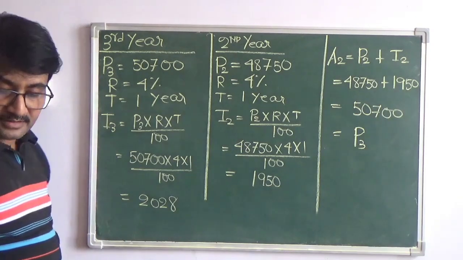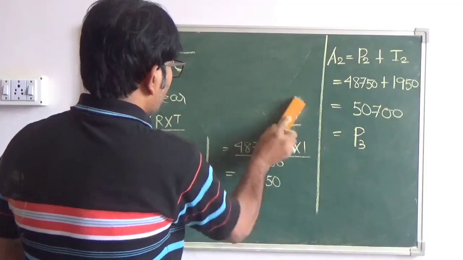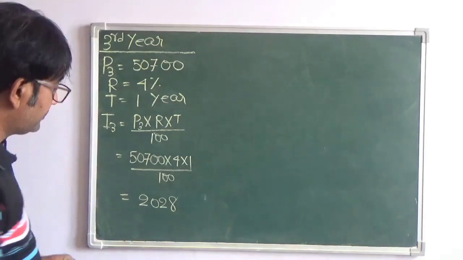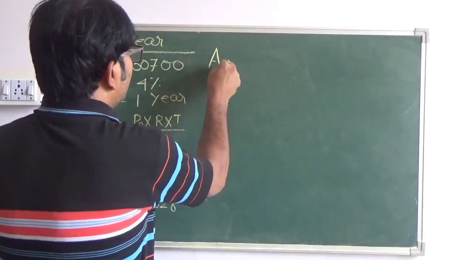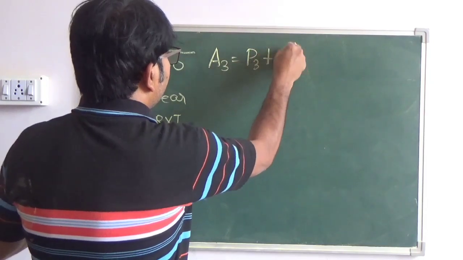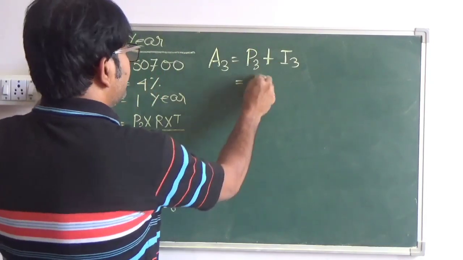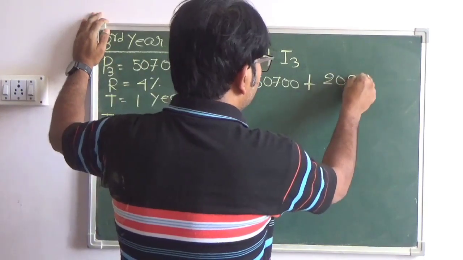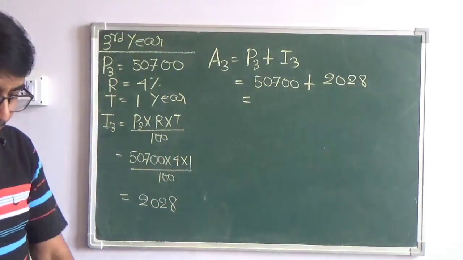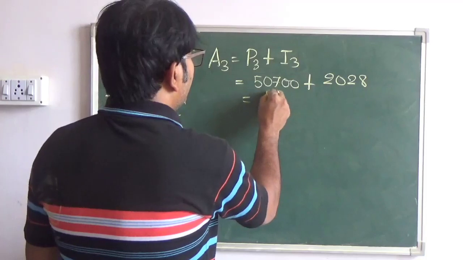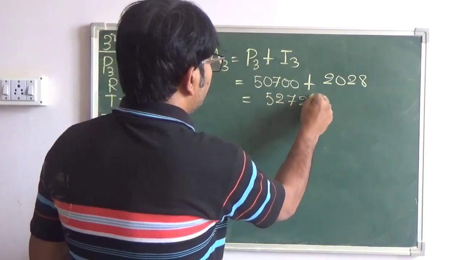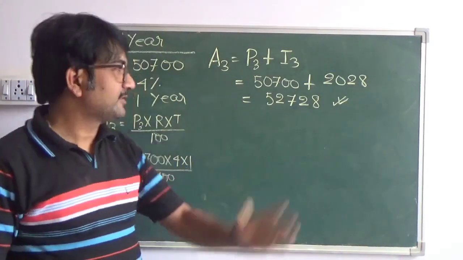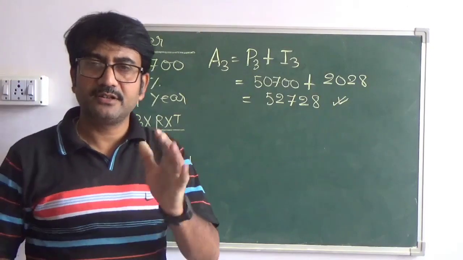Now we'll find the amount. Now let's calculate the amount. So the amount A3 equals to P3 plus I3. Now what is P3? 50700. What is I3? 2028. So 50700 plus 2028 is 52728. So this is your amount at the end of the third year, but it was not required, as I told you in the beginning, because it has not been asked in the question.